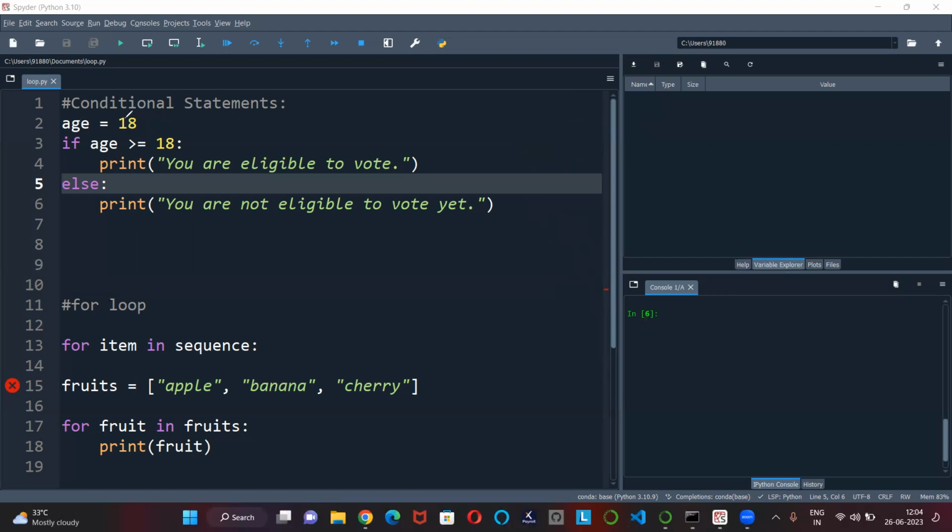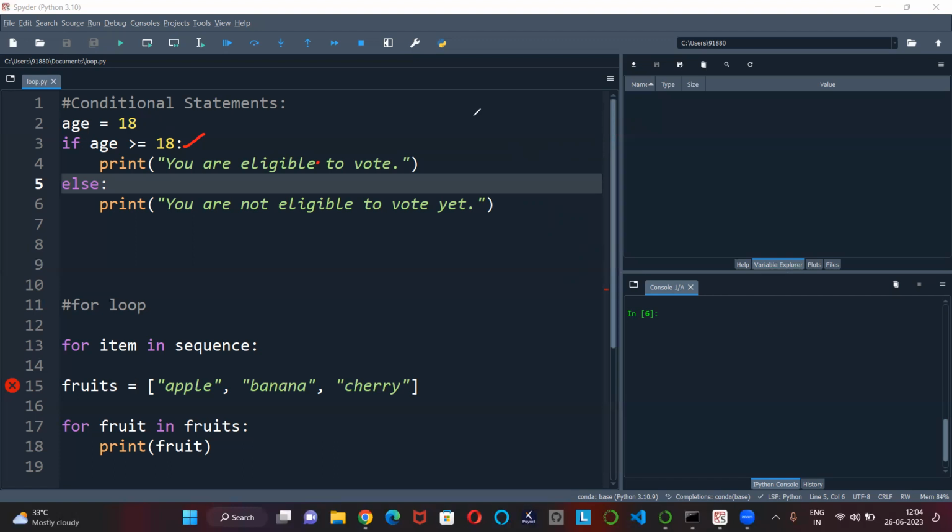If the age is greater than or equal to 18, print "you are eligible to vote", else print "you are not eligible to vote yet". Simple as it is. Just see how we speak: give me this, and if it is not there, give me this.